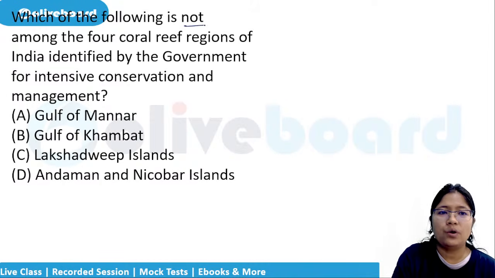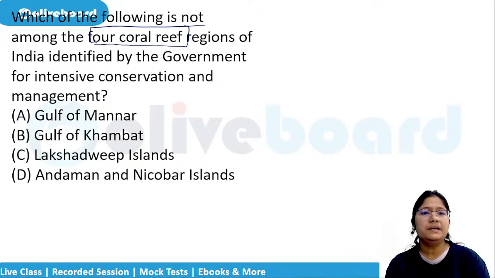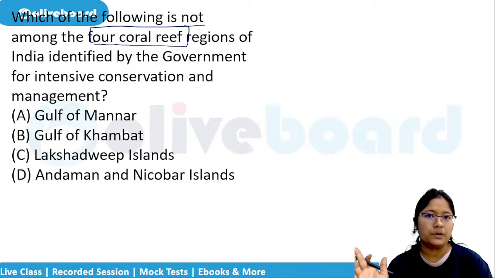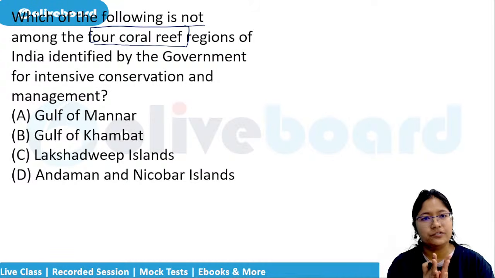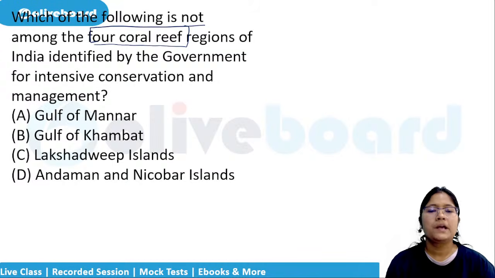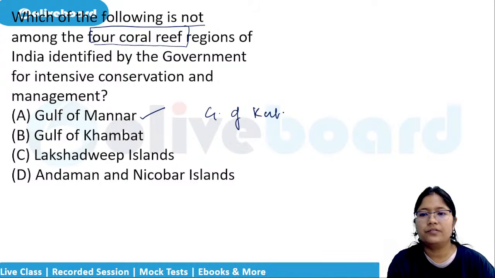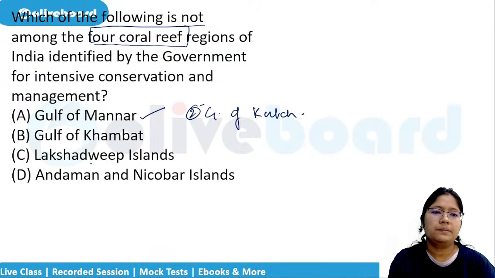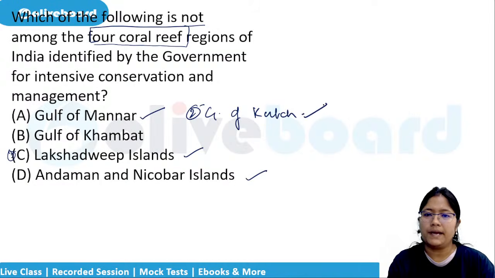Which of the following is not among the 4 coral reef regions of India identified by the government for intensive conservation and management? So, whichever year you're studying, if there is any new addition, it is very important. As of now, there is no new addition. As of now, there is 4 coral reefs only. So, what are they? Gulf of Mannar, Gulf of Kutch, number 2. Number 3, Lakshadweep Islands. Number 4, Andaman and Nicobar Islands. So these are the 4.